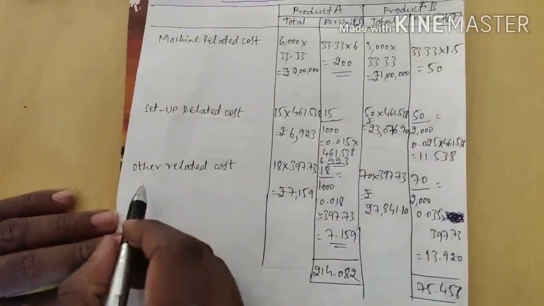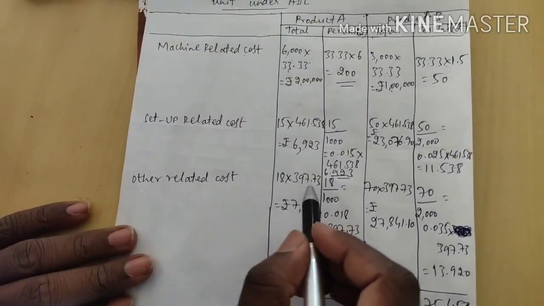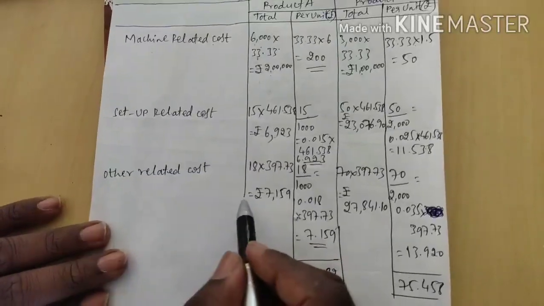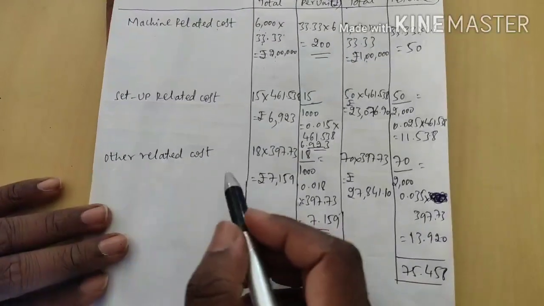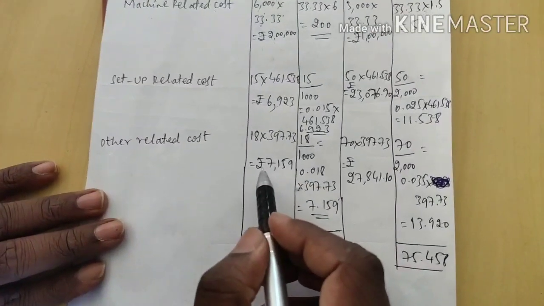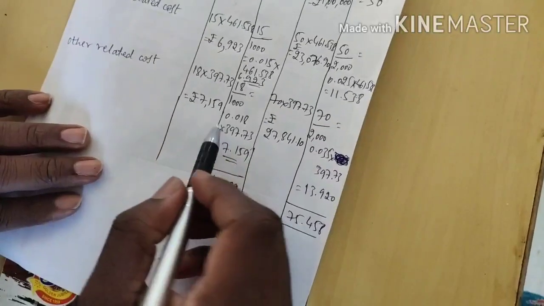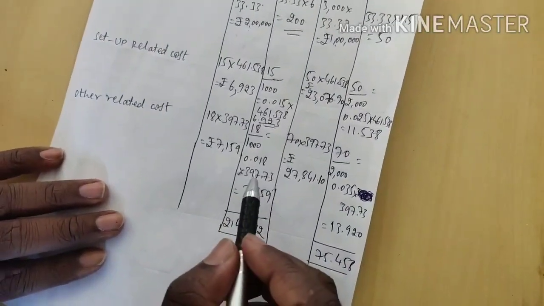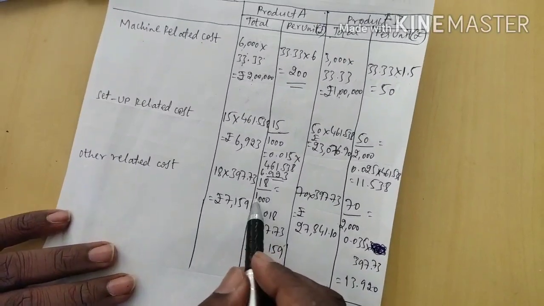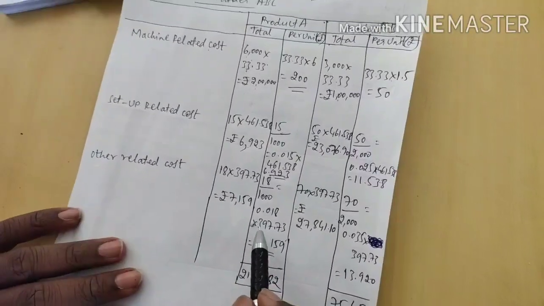And the last one is other related cost. For product A, 18 into 397.73, the total I will get 7,159 rupees. To make it per unit, 18 divided by 1000, that will come 0.018.